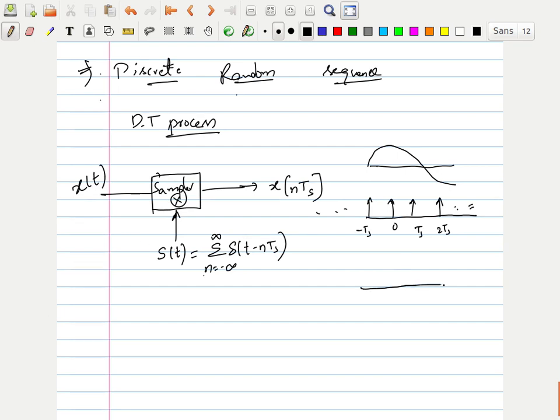So the output will be, wherever there is an impulse, the values are present; at the remaining times the values are not present. I am calling this x of nTs, this is x of t, and this is s of t.